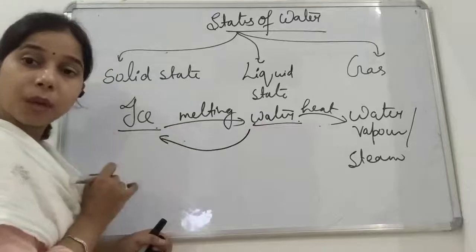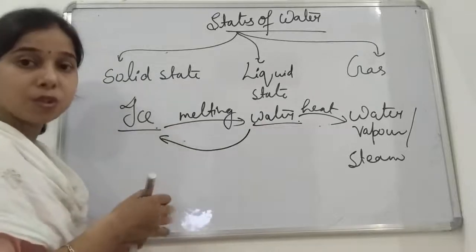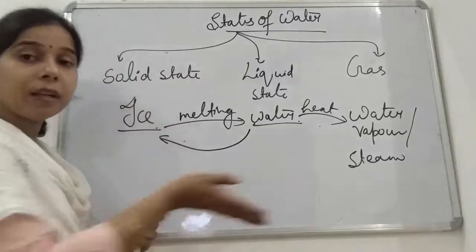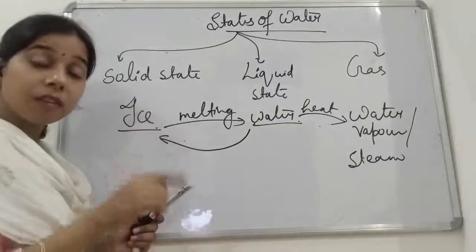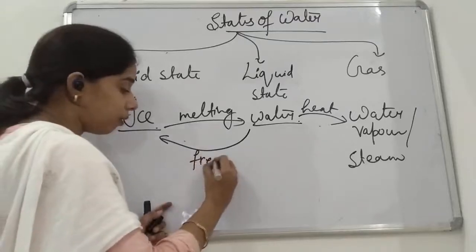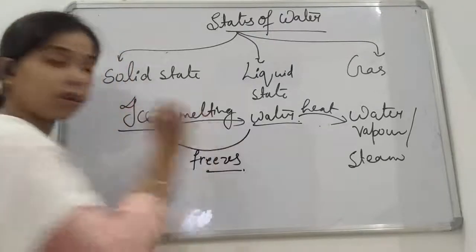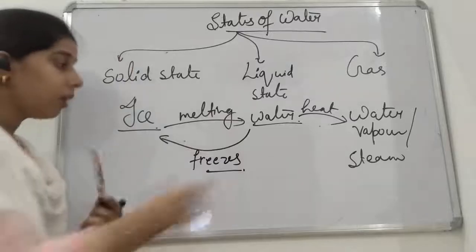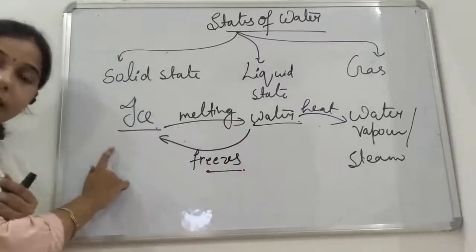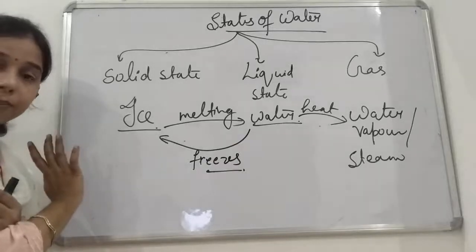What does the fridge do? The fridge freezes the water. So the water gets frozen and converted into ice, which is the solid form of water.